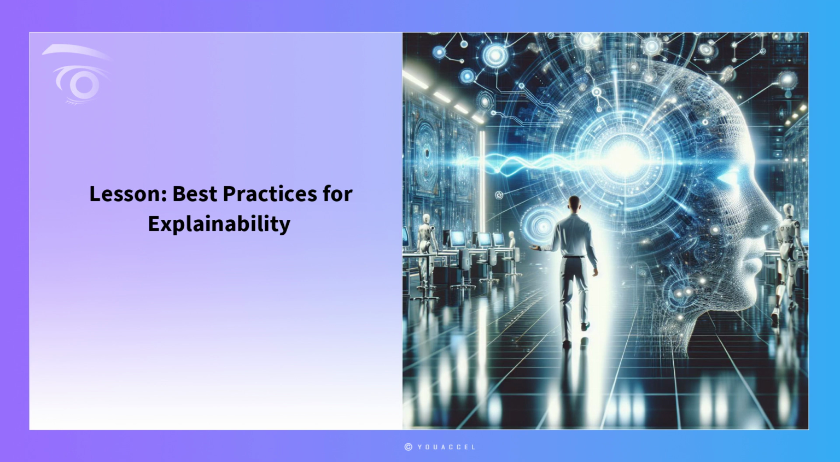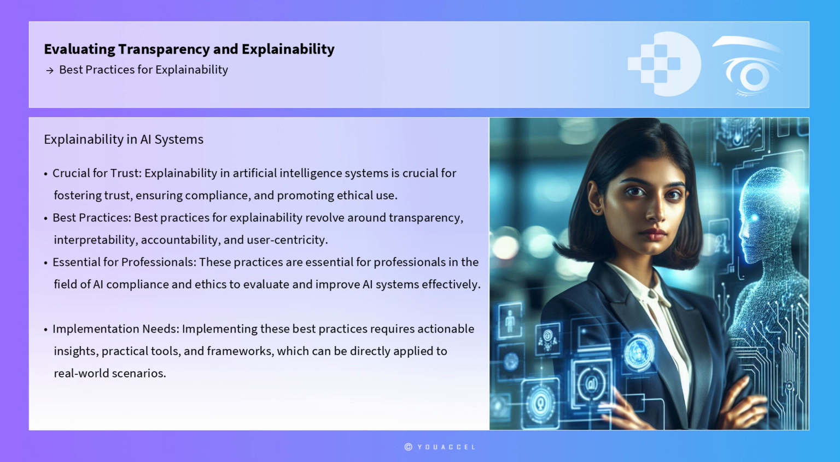Lesson: Best Practices for Explainability. Explainability in artificial intelligence systems is crucial for fostering trust, ensuring compliance, and promoting ethical use. Best practices for explainability revolve around transparency, interpretability, accountability, and user-centricity.